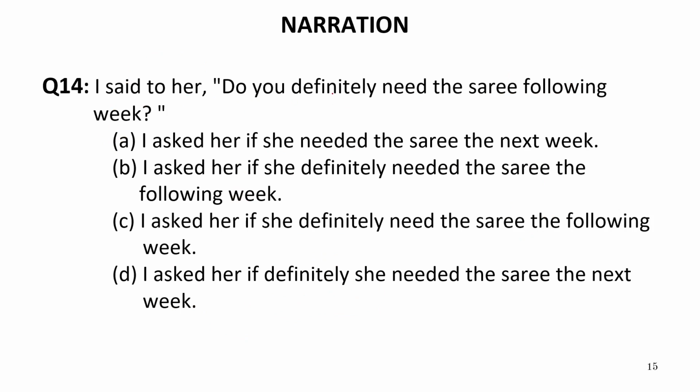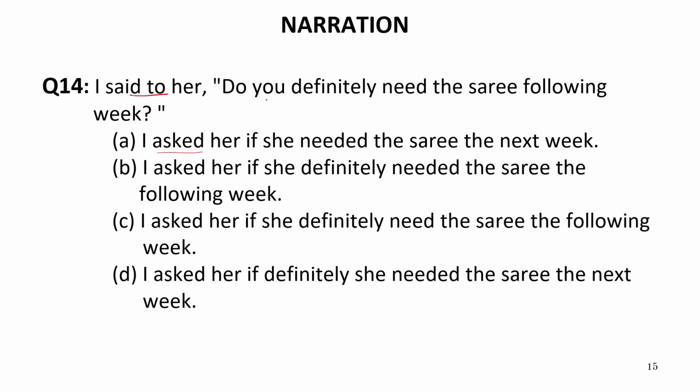I said to her, do you definitely need the sari the following week? Again, this is an interrogative sentence. An interrogative sentence is beginning here with helping verb. So if it is beginning with helping verb, we need if or whether in place of comma, inverted commas. Now, I said to her means asked her. So I asked her.